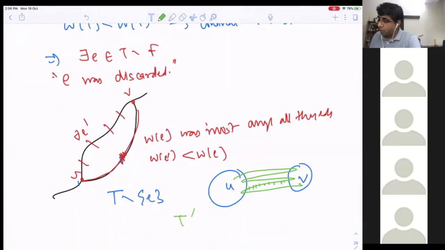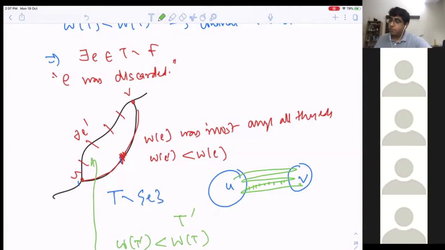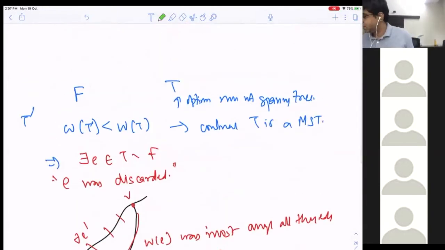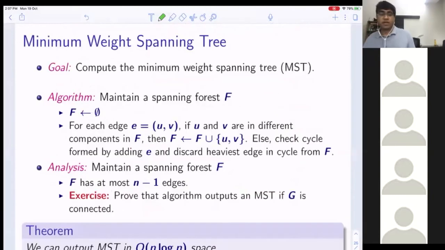And what is the property? Weight of T prime is less than or equal to weight of T. Why? Because what you have done is T minus E plus E prime, where E prime is an edge on this path, right? Although we have not used the minimum weight spanning tree algorithm, we are using the same property as is known for minimum weight spanning trees.